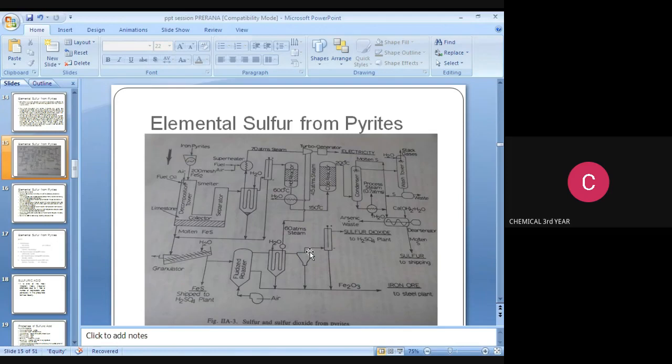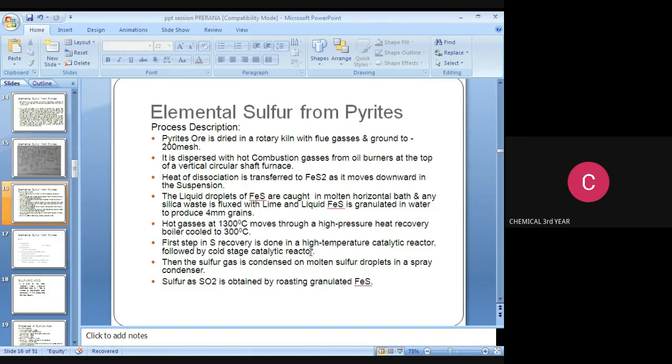The H2S is converted into sulfur, and then the condenser is used to cool that sulfur, and we remove the arsenic waste using calcium hydroxide plus water in a dearsenizer and recover molten sulfur.